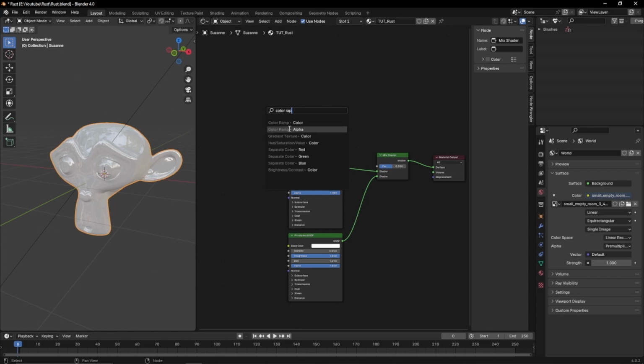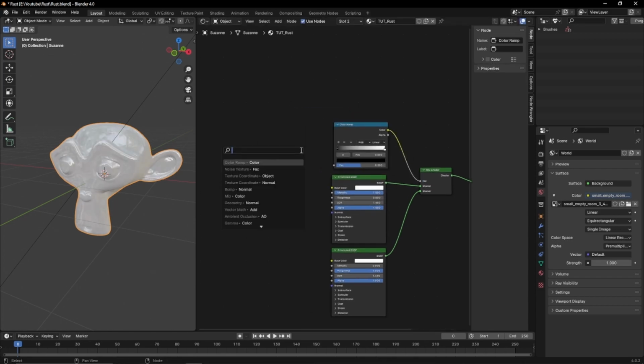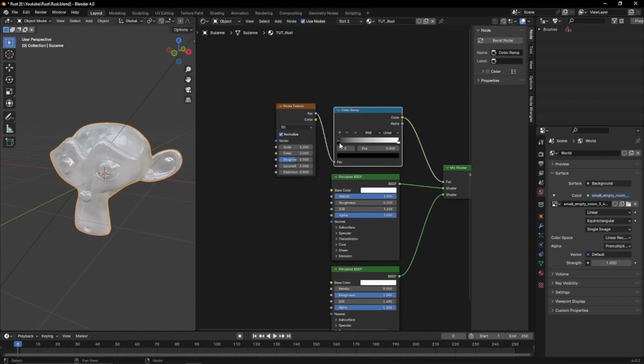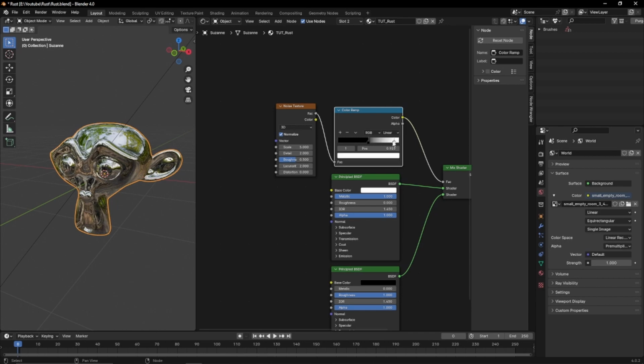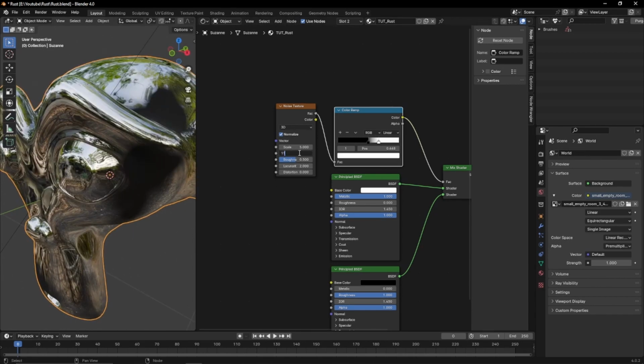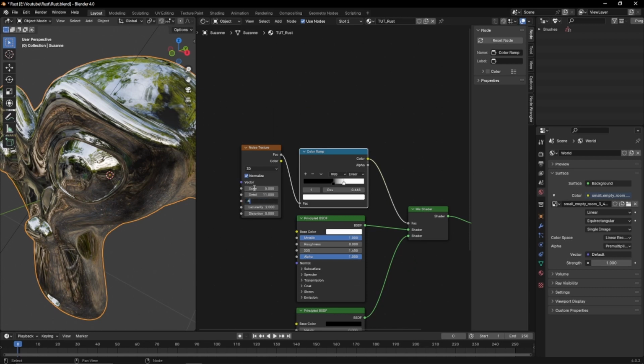The mix's factor will be a color ramp plugged in. From its factor we'll have a noise texture, and we're going to make the black to around 0.5. Setting our rust color to black so we can see it now, and we're going to move the color ramp's white to around 0.66, and now we're going to set the noise texture to 5, 10.4 and 8 and leave the last two alone.